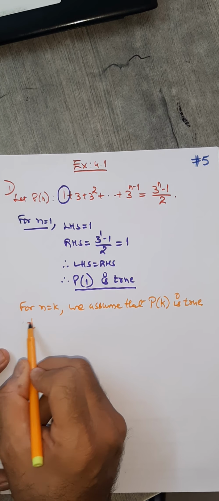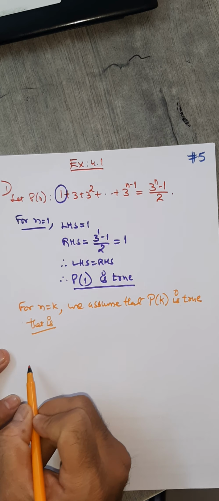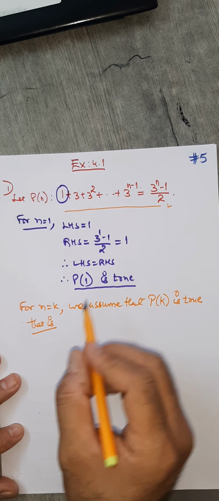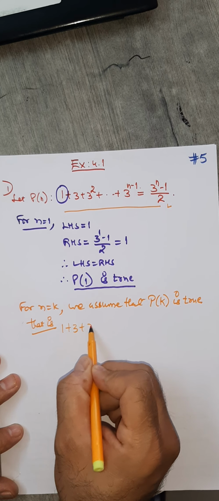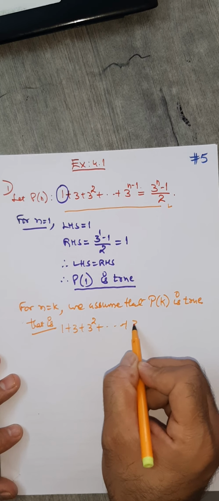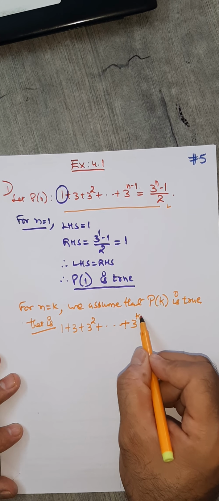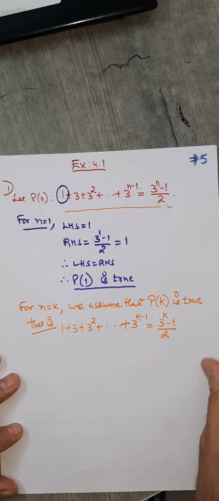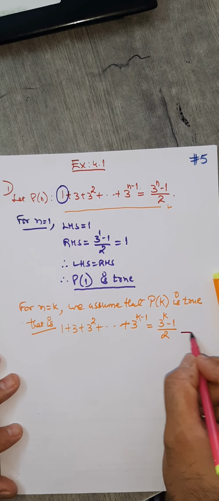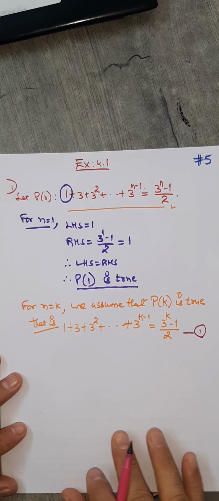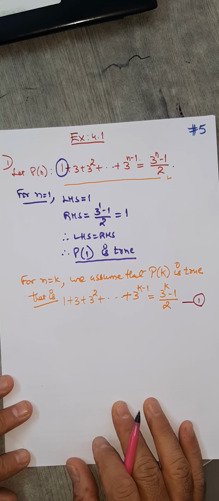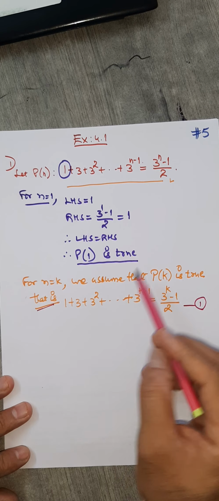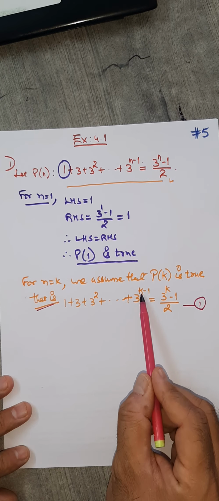So what is the meaning of this? I'm just writing the meaning of this. In the statement, instead of n, you put k. So 1 plus 3 square and so on up to 3 raised to, instead of n, k minus 1, equals 3 raised to k minus 1 by 2. We will call this 1, and we will use it in the next proof, that is, in the proof of P of k plus 1. So this is our assumption. How did we get this? In the given statement, instead of n, you put k.